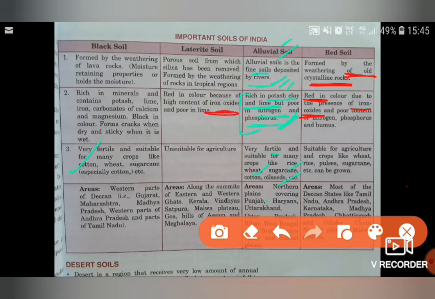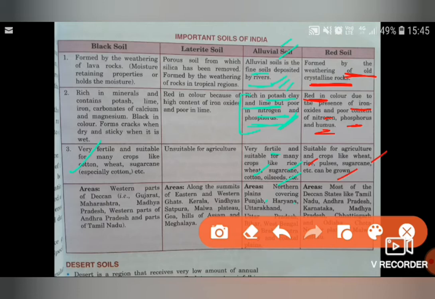But now this soil is also poor in something. What is it? It is having the poor content of nitrogen, phosphorus and humus. Nitrogen, phosphorus and humus. It is suitable for what? Wheat, sugarcane, rice, pulses. Okay, these can be grown.